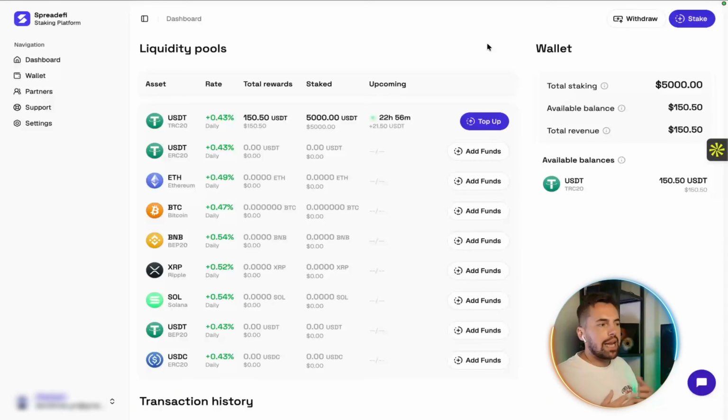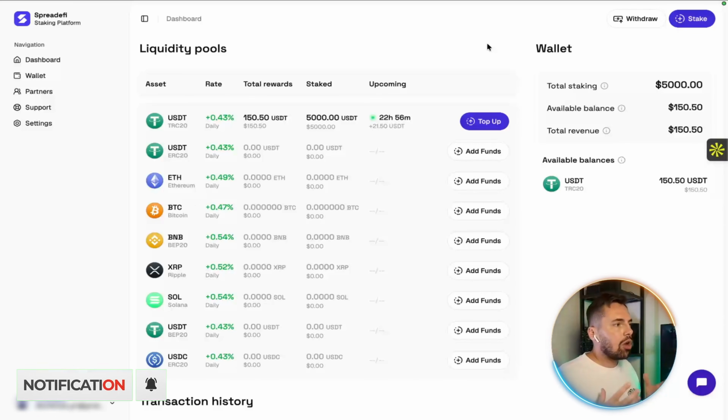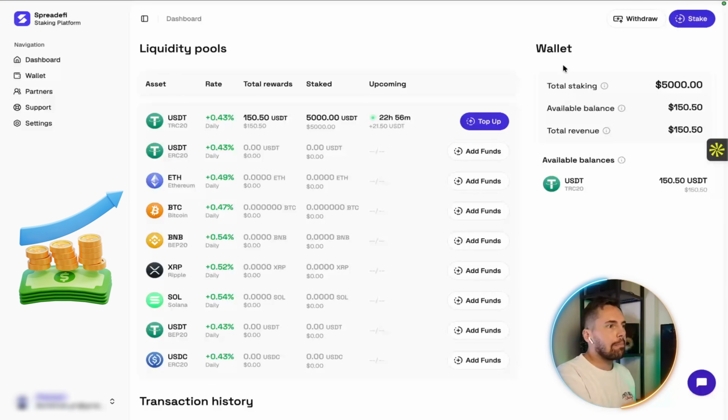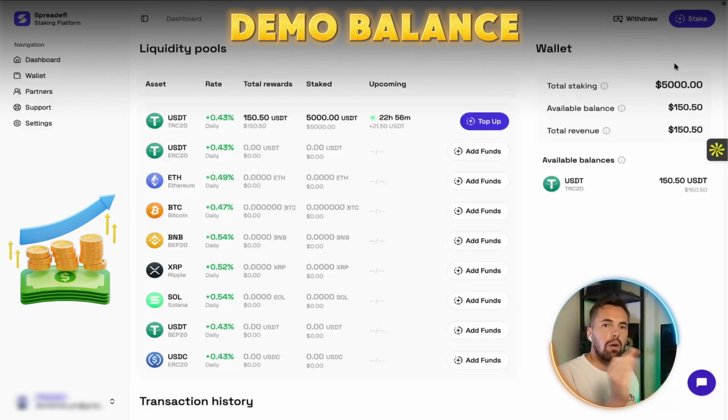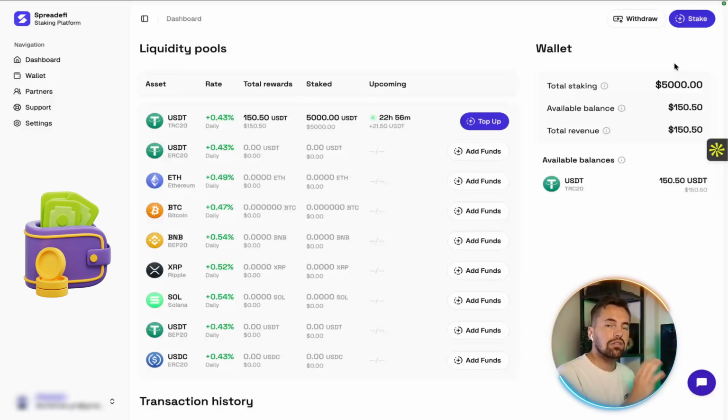Okay, so we're getting inside our actual account because this is where you see whether it's a real functioning platform or just a pretty front end. I've logged in here, right? So you can see the real thing. And this account has a balance on it that was credited by the platform as a demo balance for my review. So this is not my own money and it's not a real deposit. It's a demo credit, so I can show you around the inside of the dashboard.